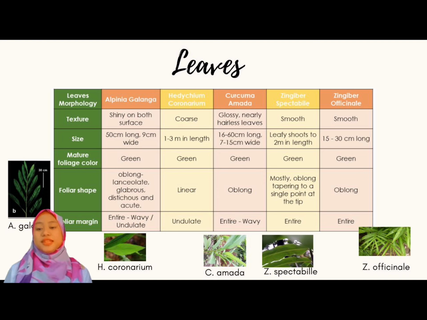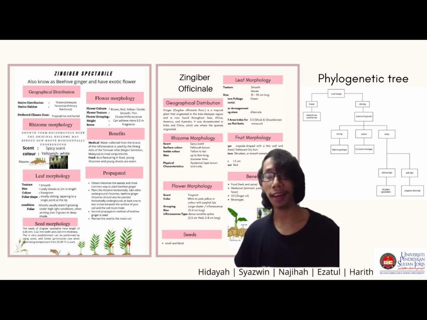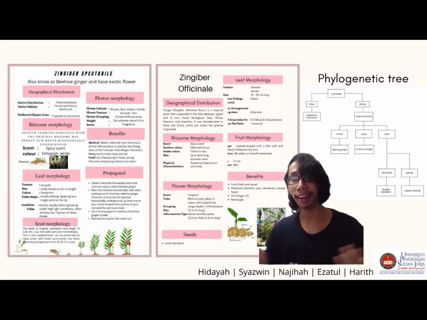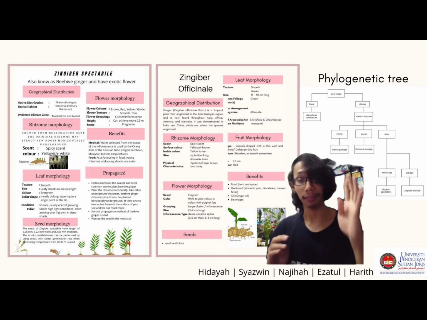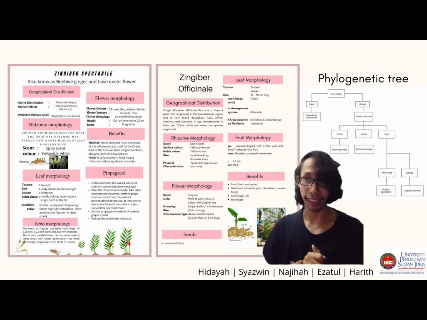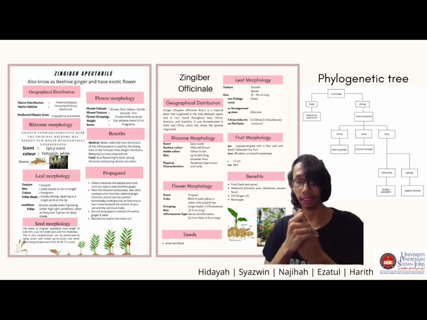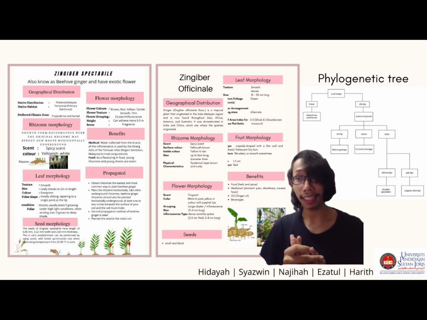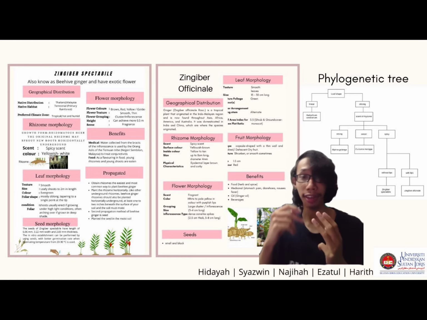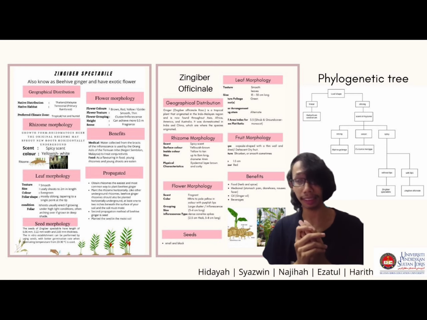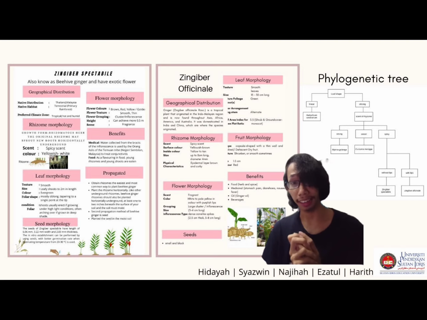The research on these species makes me realize that most plants in the family Zingiberaceae give benefit to the human body, especially in medical research. For a simple phylogenetic tree of Zingiberaceae species, we divide into 4, which are Alpinia galanga, Hedychium coronarium, Curcuma amada, and lastly Zingiber, which is divided into another 2, Zingiber spectabile and Zingiber officinale.